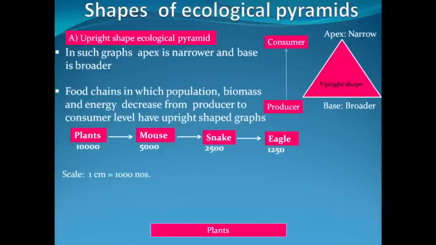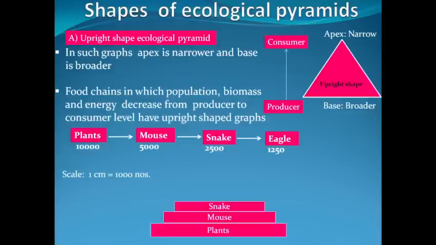For representing the population of plants, we'll have to draw a line of 10 centimeters, because 1 centimeter equals 1000 numbers, so 10 centimeters equals 10,000. So the total length of this bar line would be 10 centimeters. For mice, the bar line length should be 5 centimeters.